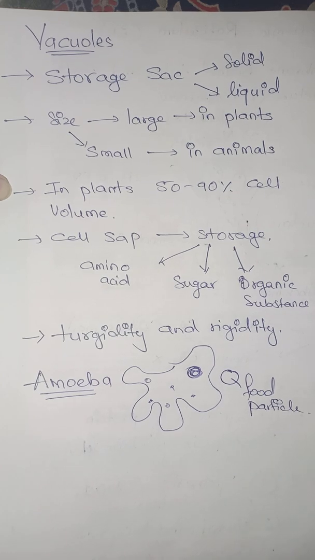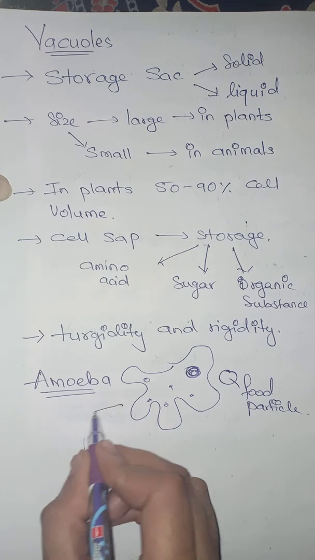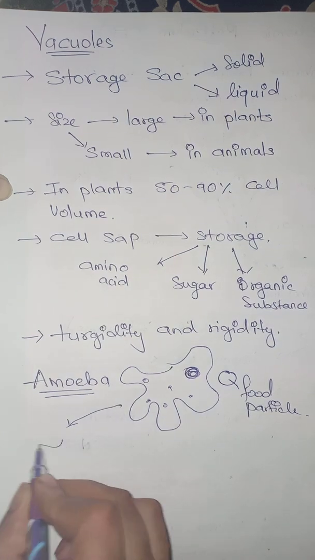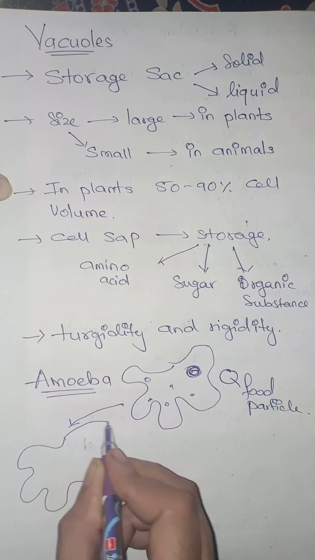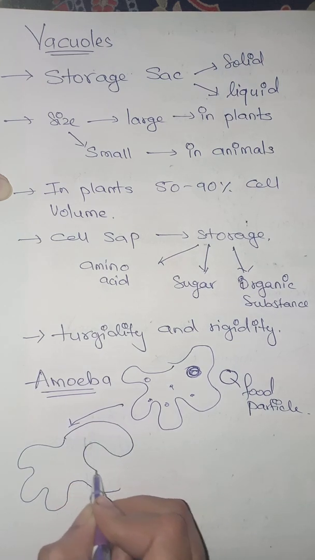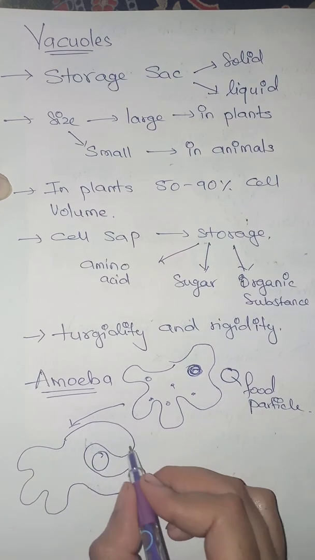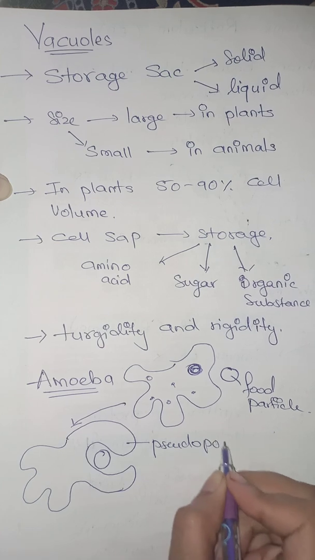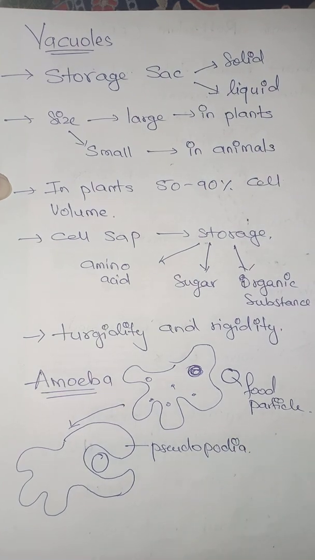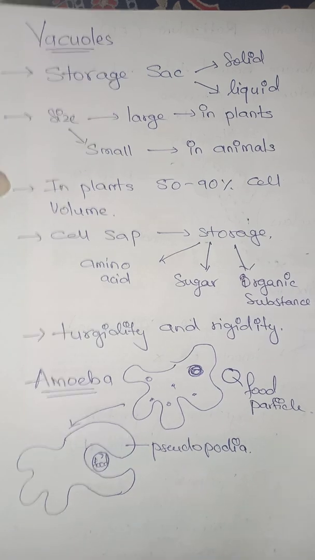Whenever it senses this food particle, it is going to elongate some finger-like projections across the food particle. I guess you remember them, they are called pseudopodia, and it is trying to engulf this food particle.